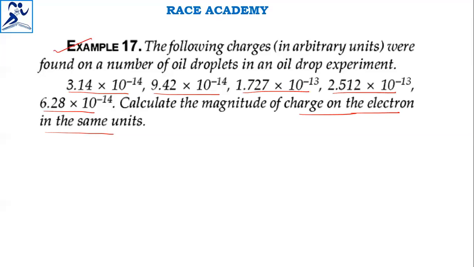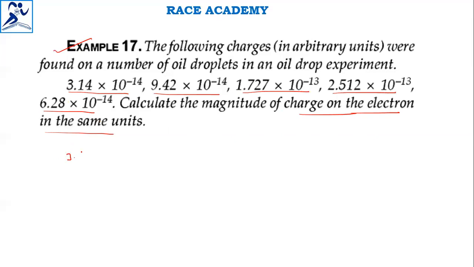See, as we have observed in the previous problem, the magnitude of charge on the electron will be the highest common factor only here.